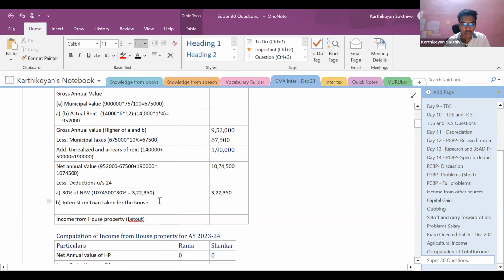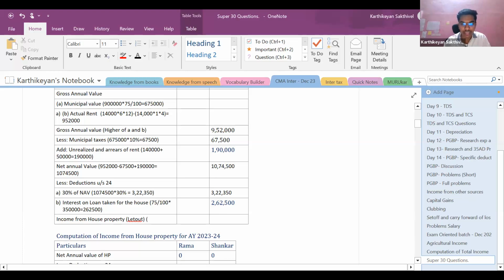Next is interest on house property loan which is taken. As far as interest is concerned, for the 75%, that is 6 units, whatever is the proportionate interest can be claimed as reduction in full. There is no restriction for claiming interest deduction for let out properties, right? So 262,500 in entirety can be claimed as deduction.